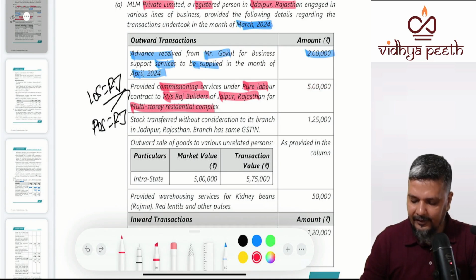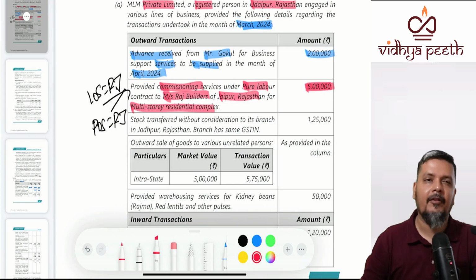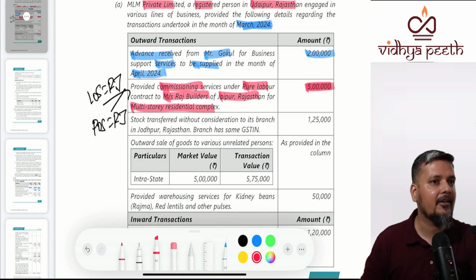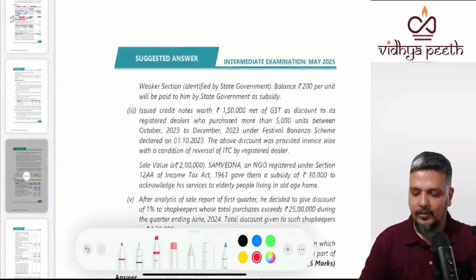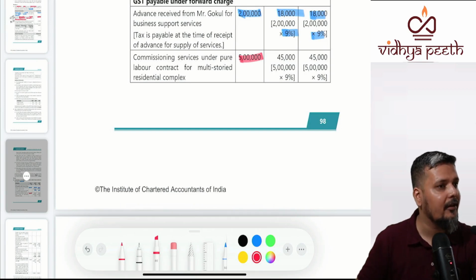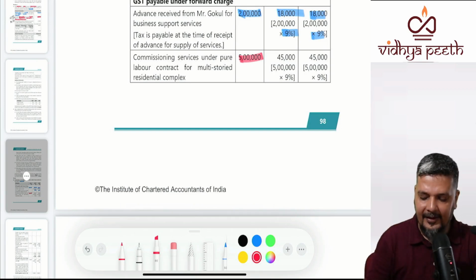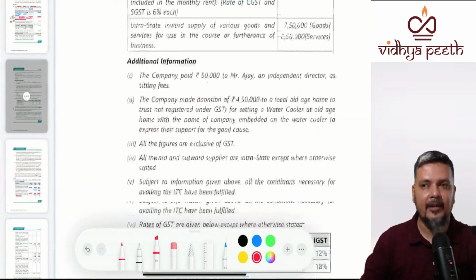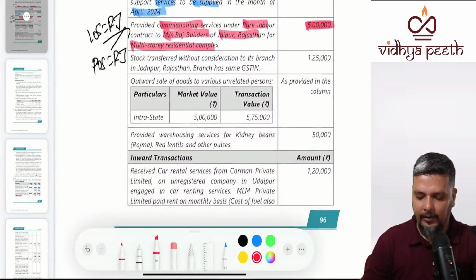5 lakhs. Will it be exempt? No. This you could not avoid. It is not actually coming in A and B part. But when you talk about construction of a residential unit, it is exempt. A single residential house is exempt. But this is a residential complex. So is it exempt? No. So here you would have made a mistake, because if you have gone through ABC part, you would not have touched this particular service while revising. So here it is taxable. Why? It is a residential complex. CGST, SGST. Right? Because it is intrastate supply. LOS, Rajasthan, POS, also Rajasthan.